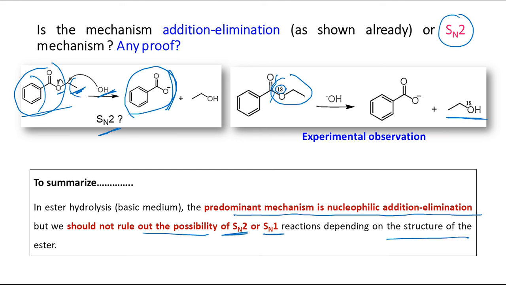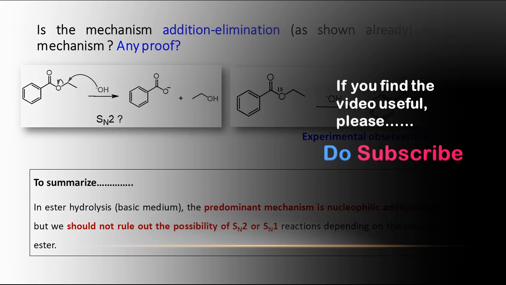So we know that in ester hydrolysis there are actually different types of mechanism, but in general the predominant mechanism is this nucleophilic addition elimination mechanism. But we also have to keep in mind these two, which may happen in some special cases. Fine. So that's all about this video. The simple answer is, in acidic medium the reaction cannot go to completion, but that is possible in basic medium.